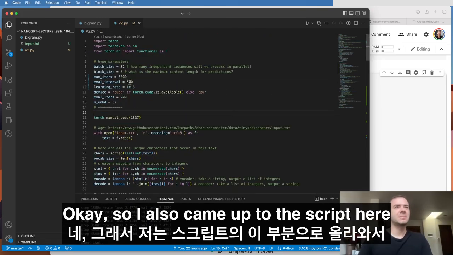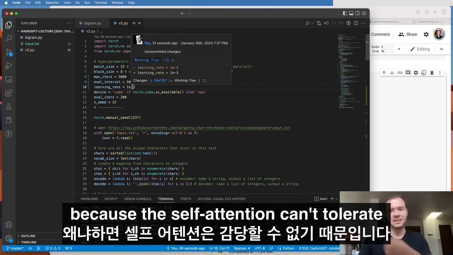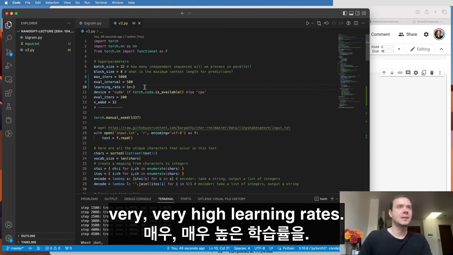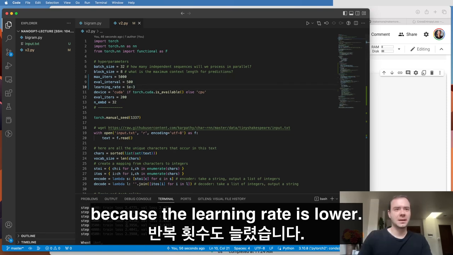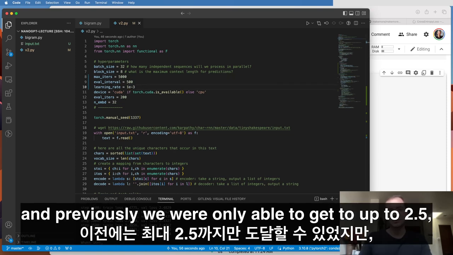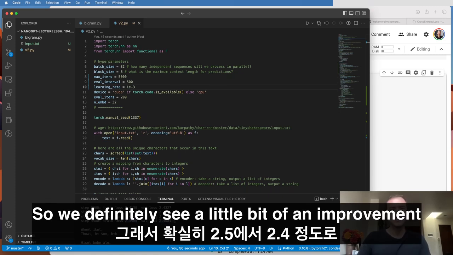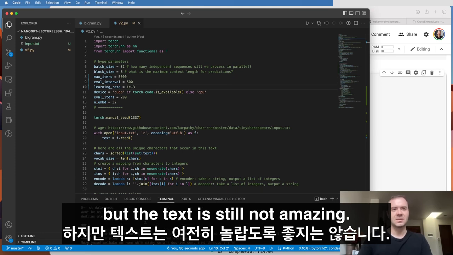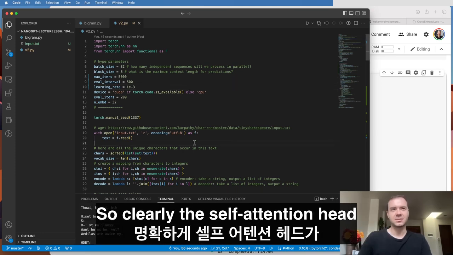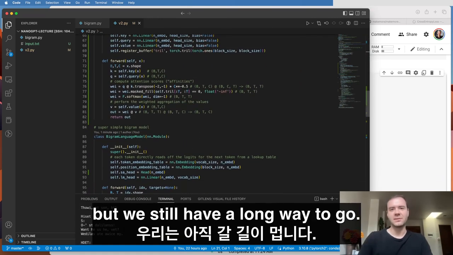Okay, so I also came up to the script here, and I decreased the learning rate because self-attention can't tolerate very, very high learning rates. And then I also increased the number of iterations because the learning rate is lower. I trained it, and previously we were only able to get down to 2.5, and now we are down to 2.4. So we definitely see a little bit of an improvement from 2.5 to 2.4 roughly, but the text is still not amazing. Clearly the self-attention head is doing some useful communication, but we still have a long way to go.